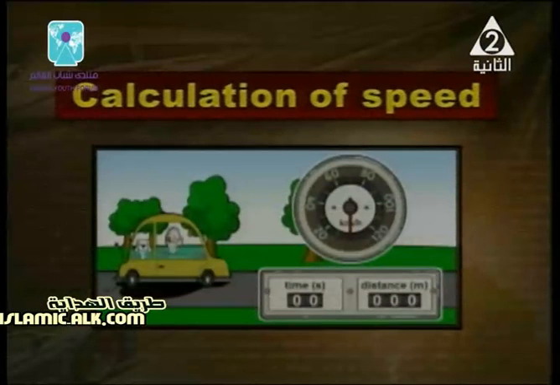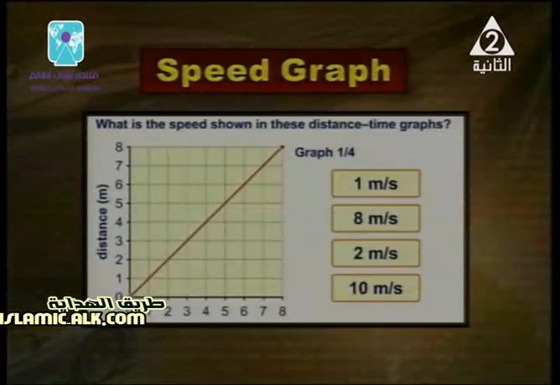Take this question also, when I say calculation of the speed. Here we have a speedometer, and the speedometer has different numbers. It starts from 20, 30, 50, 60, and so on. This number is changing. Hazel, what about the speed in this case? Distance over time. Good. Now the speed is distance over time.